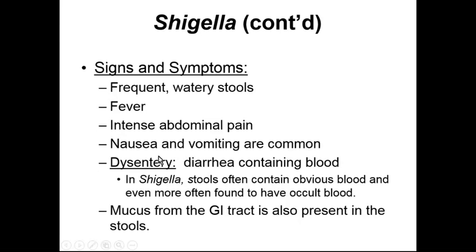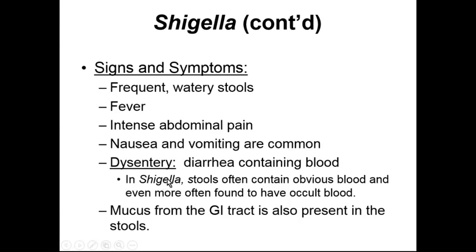Dysentery, specifically, is diarrhea that contains blood. Dysentery is a very profound or bad form of diarrhea, so much so that it will contain that bloody stool. For those of you who played Oregon Trail when you were younger, you probably remember that dysentery would kill off quite a few people before there was proper hygiene in place. And a lot of that dysentery was caused by Shigella.